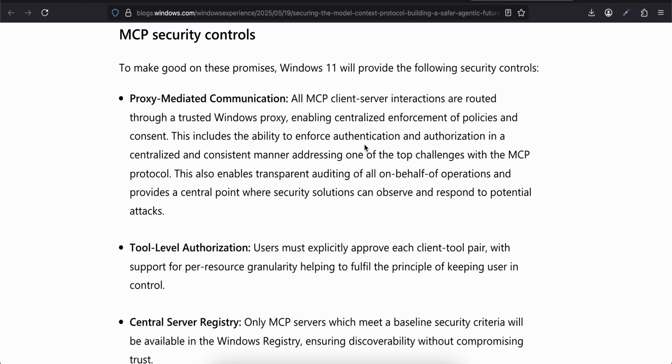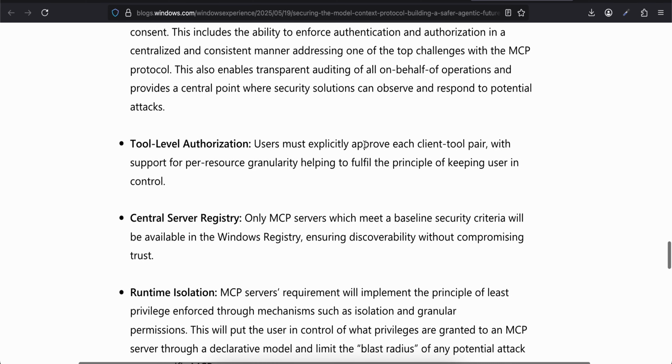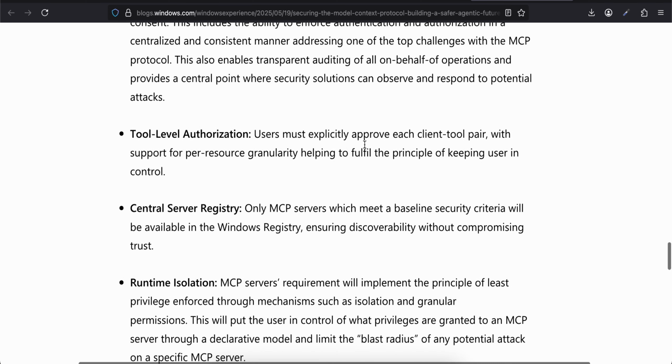Proxy mediated communication. All MCP client server interactions are routed through a trusted Windows proxy, enabling centralized enforcement of policies and consent. This includes the ability to enforce authentication and authorization in a centralized and consistent manner, addressing one of the top challenges with the MCP protocol. This also enables transparent auditing of all on behalf of operations and provides a central point where security solutions can observe and respond to potential attacks.